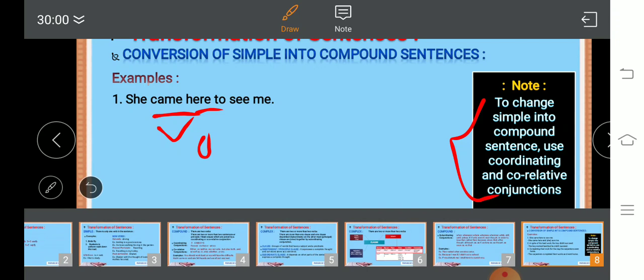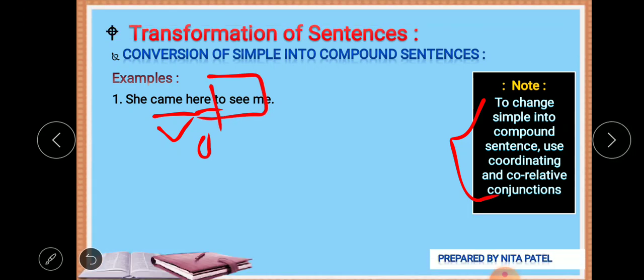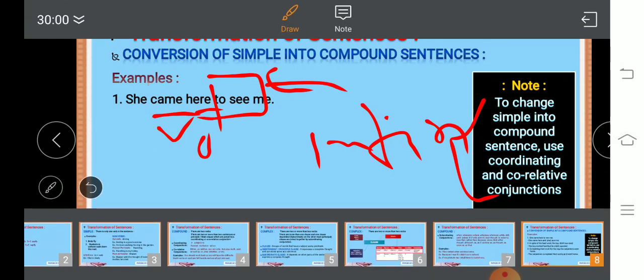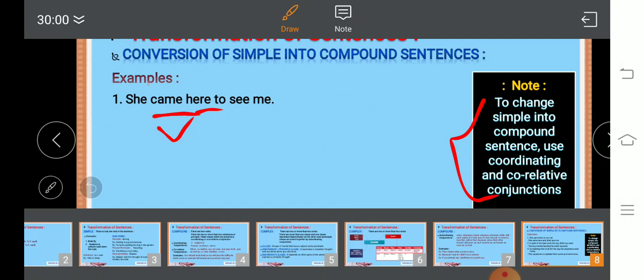And to see me, look at this: to see is not the verb, it is the use of an infinitive. Here came is the verb, to see is the infinitive. So don't get confused, it is a complete example of a simple sentence.